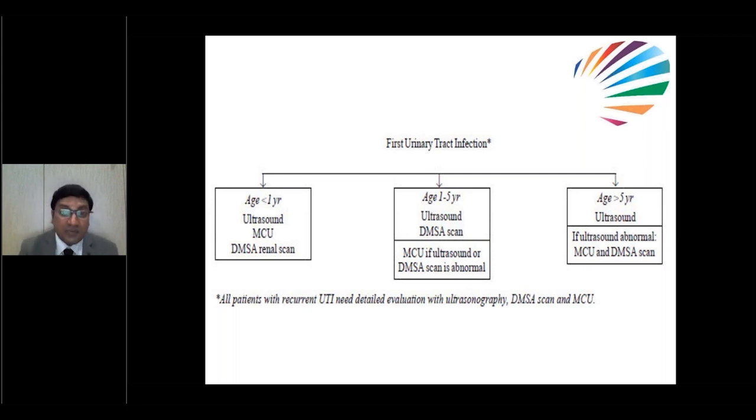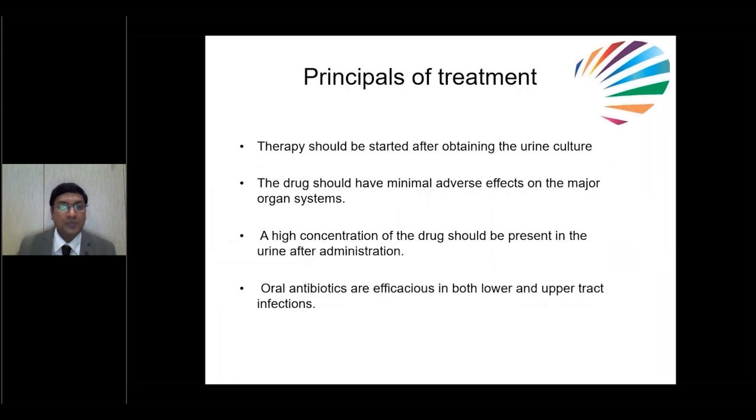If the child is more than 5 years, do ultrasound. If ultrasound is normal, no need to do anything. If ultrasound is abnormal, like if hydronephrosis is there, or if the child is having cystitis, bladder wall thickening, or posterior residual volume, then obviously we should do MCUG and DMSA.